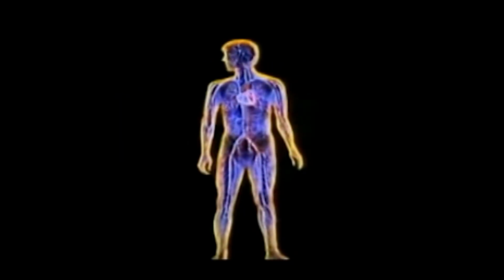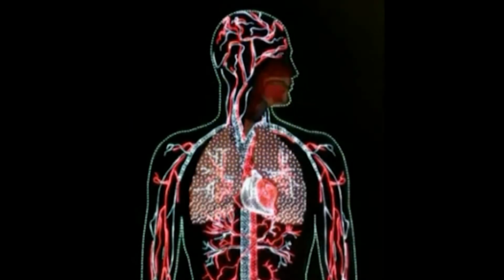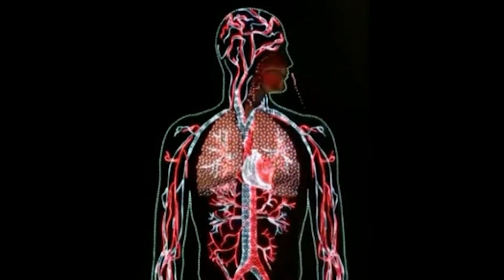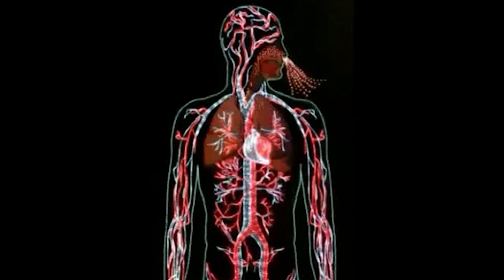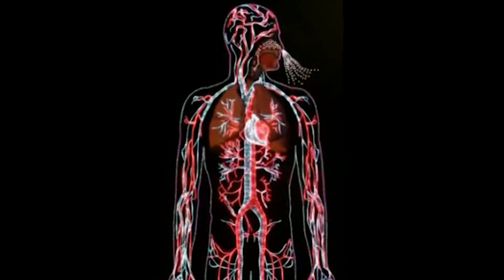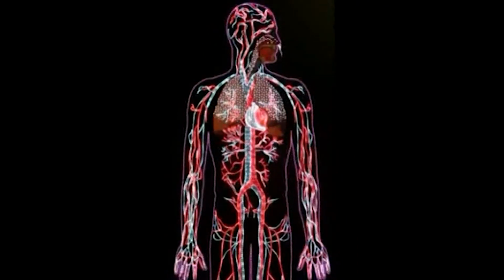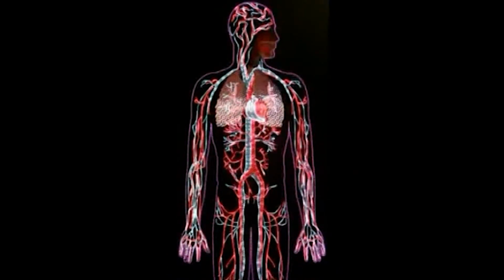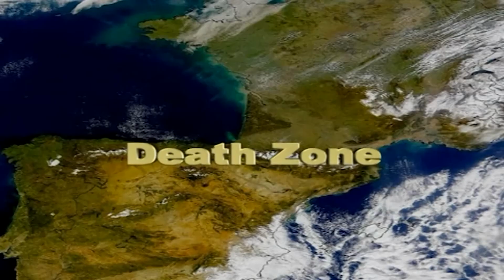However, the human body has both short term and long term adaptations to altitude that allow it to partially compensate for the lack of oxygen. Athletes use these adaptations to help their performance. There is a limit to the level of adaptation. Mountaineers refer to the altitudes above 8000 meters as the death zone, where no human body can acclimatize.